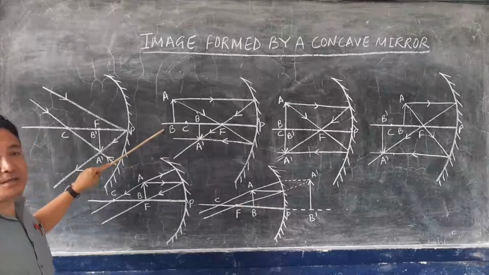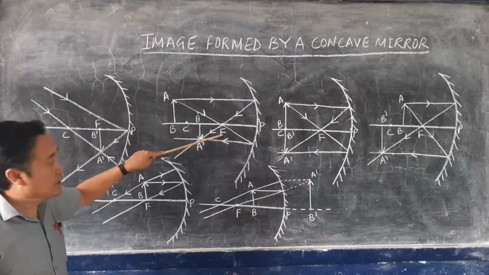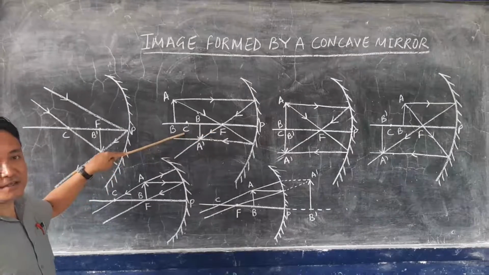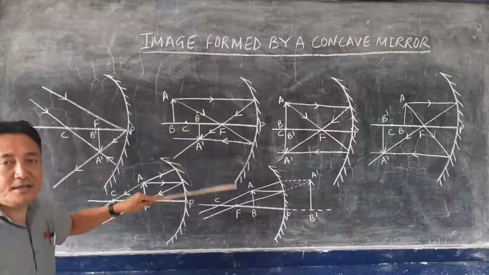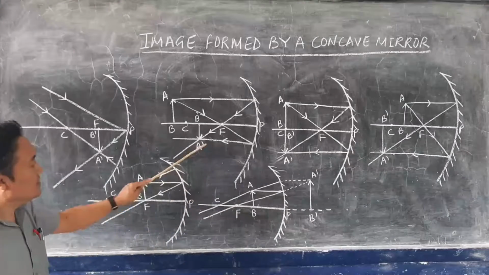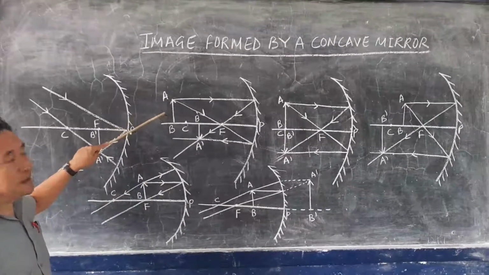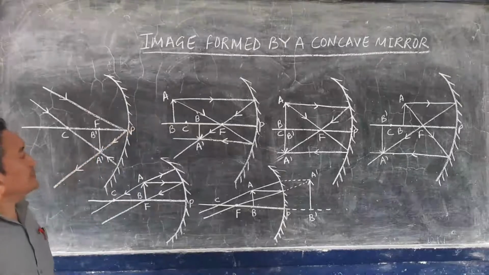So when the object is beyond the center of curvature, the image will form between the focus and the center of curvature. And here the image formed is real, inverted, and diminished. Diminished means a small image is formed. So this is the second case, where the object is beyond the center of curvature.